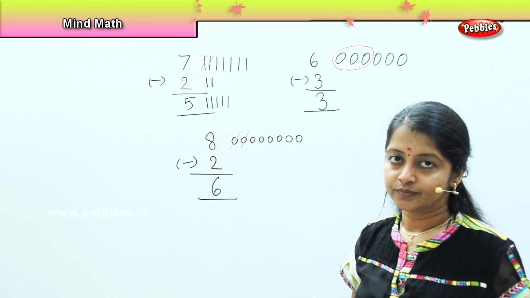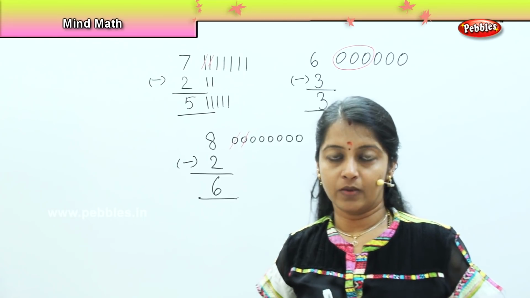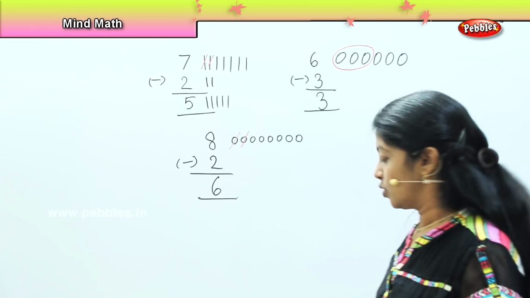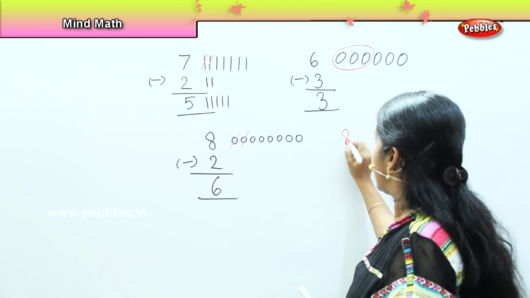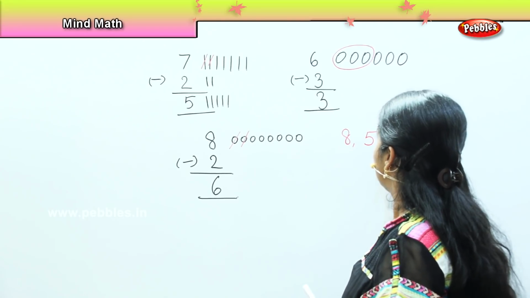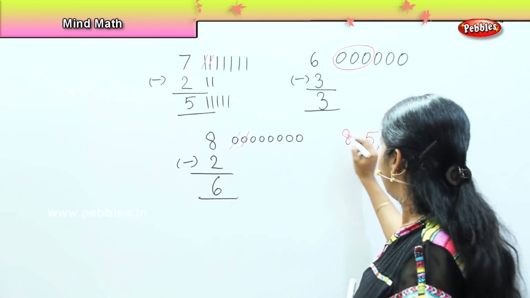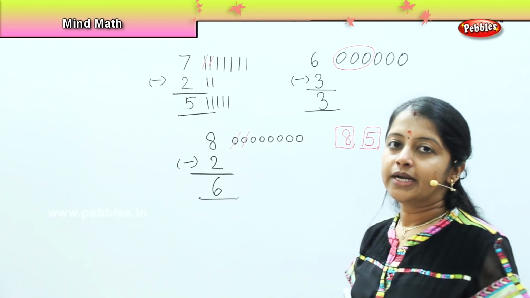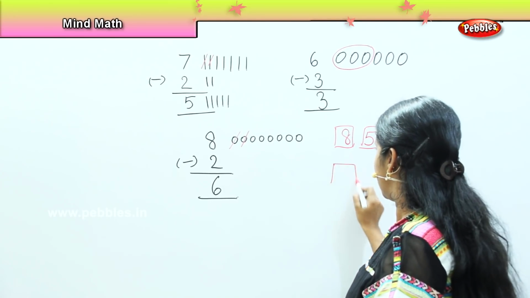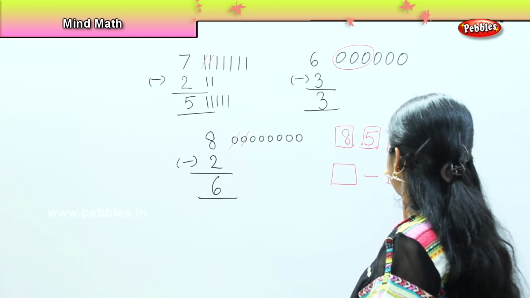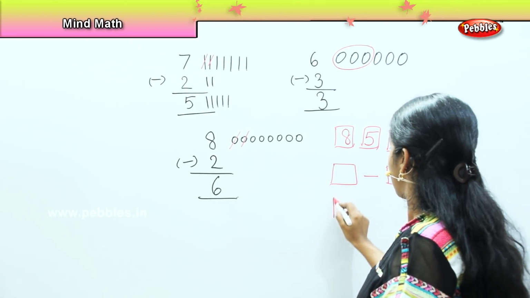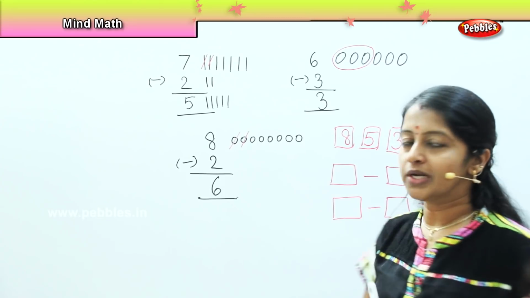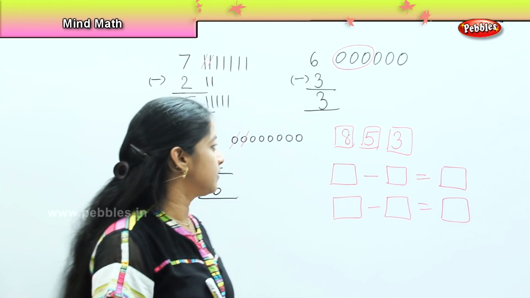Is it clear, children? So did you all enjoy doing the maths? Okay, fine. Now I have one more question to shoot with you. Suppose I have been given numbers 8, 5 and 3. Suppose I have these 3 numbers with me and I need to put them in the subtraction form. Say if I put like this. So can you just find out which number will be placed here? Which will come first? Can you tell, children?